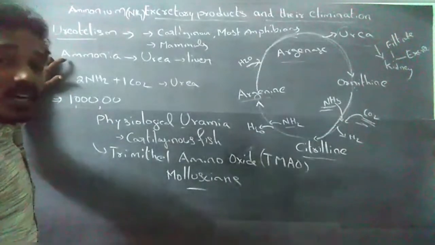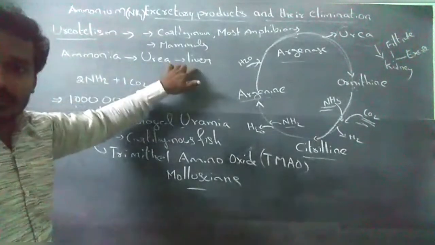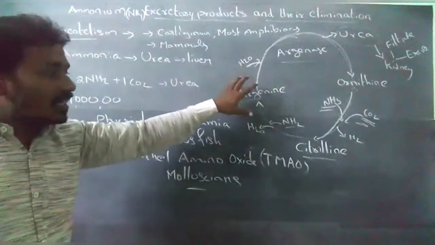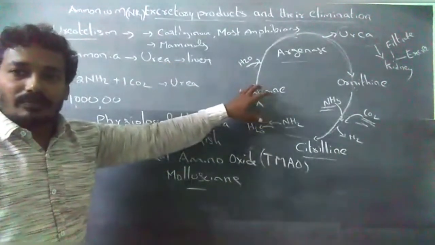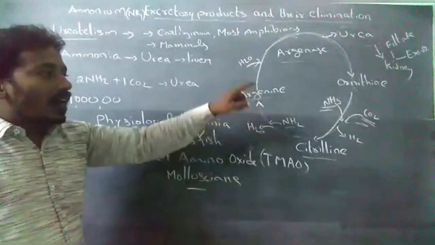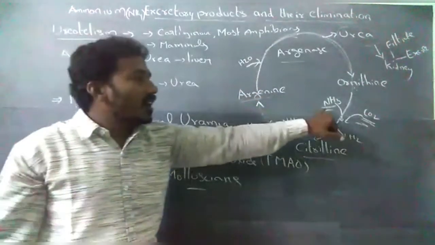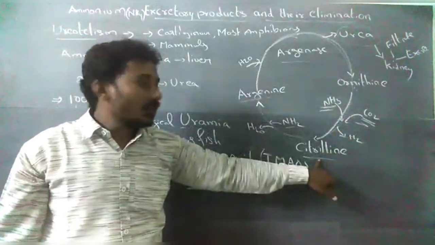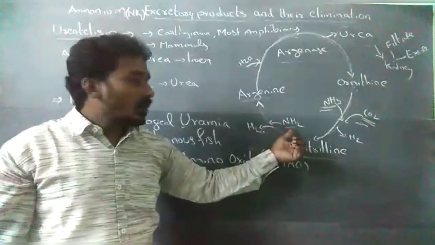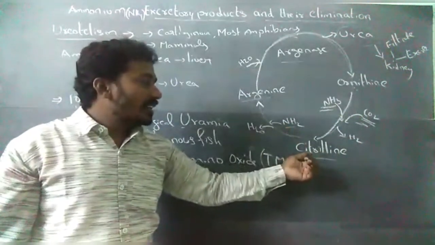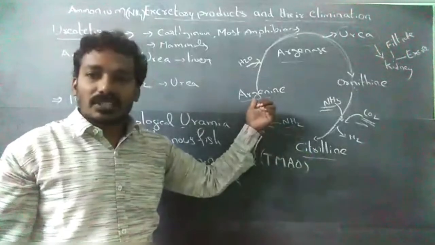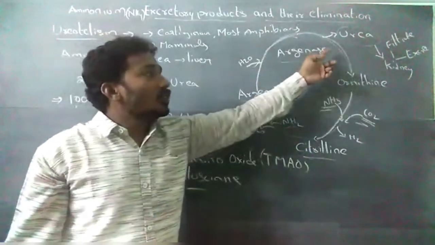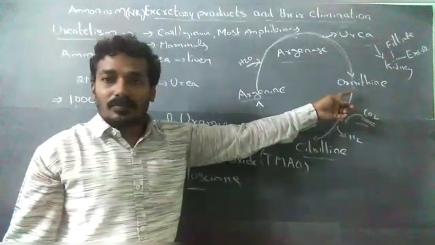Urea is formed from ammonia in the liver by the ornithine cycle. The ornithine cycle is a metabolic cycle. In the ornithine cycle, ornithine utilizes ammonia and CO2 to form citrulline. Another ammonia reacts with citrulline to form arginine. Arginase splits arginine into urea and ornithine.